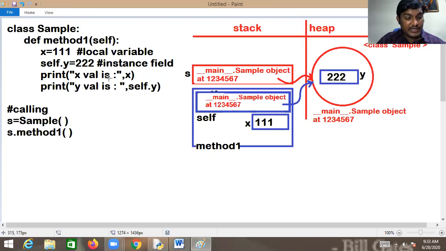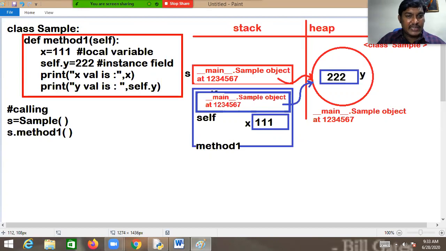Now coming to this particular line, kindly notice this. Here I am requesting to print the value of X. What will the Python virtual machine do? Have you used any self here? No, we didn't use self. Then the Python virtual machine will ensure the existence of the variable x in method 1. It simply gets the value from this x and it is printed on the screen. So what is the output you will get here? 111. This is what exactly happens.